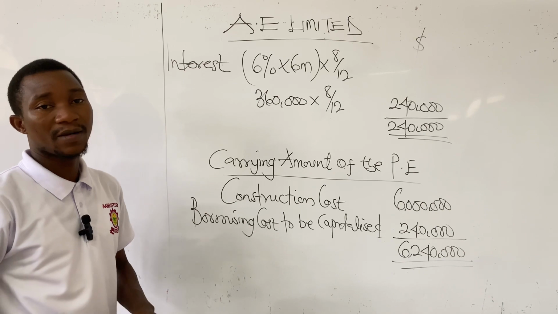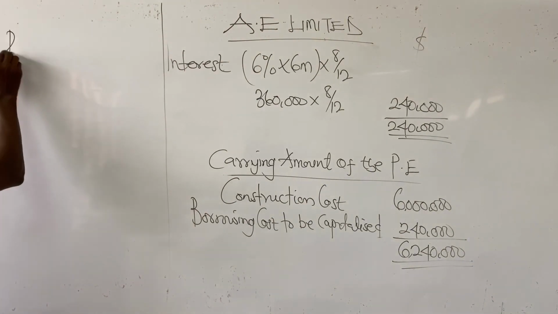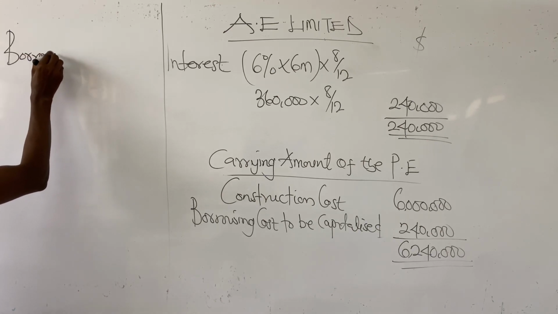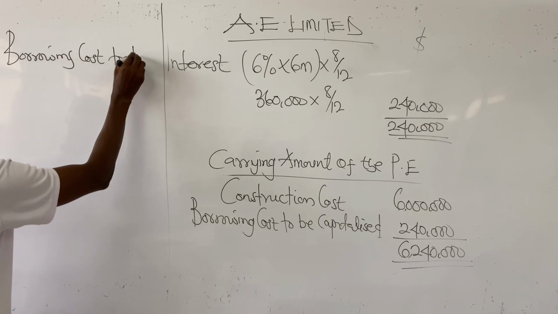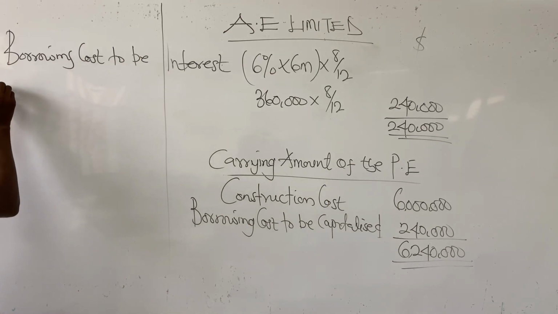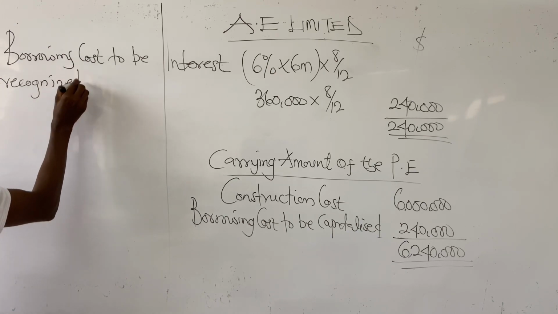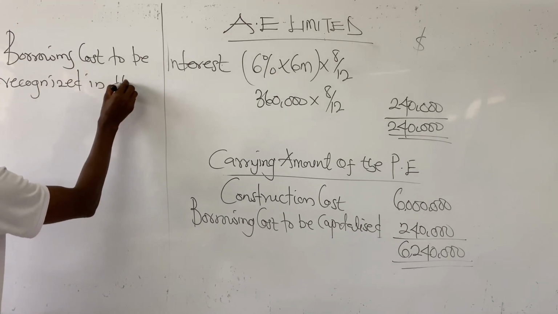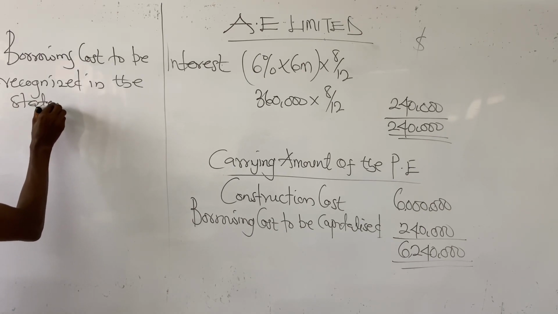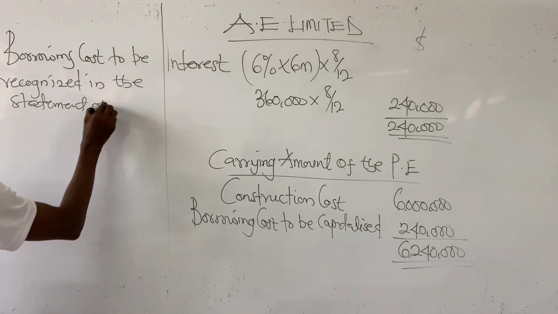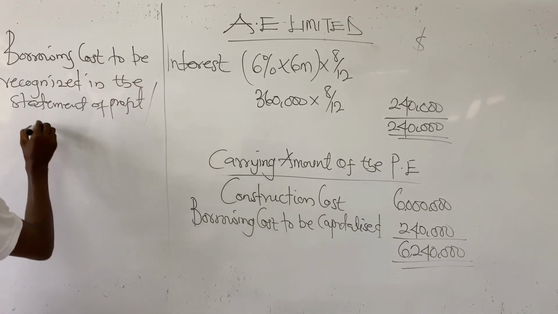So let's look at the second part of this requirement. That is borrowing costs to be recognized in the statement of profit or loss.